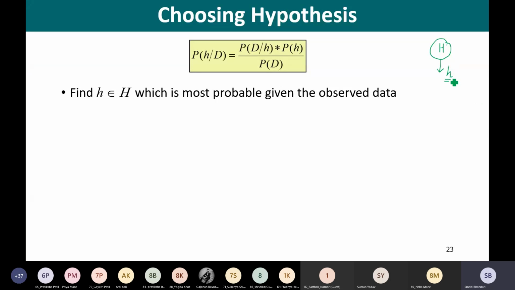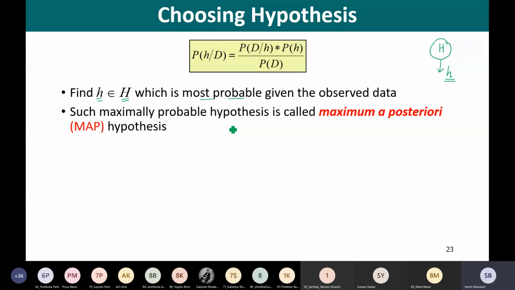The small h stands for the hypothesis that we are going to select, and the capital H stands for the hypothesis space that we have. So we are going to find the hypothesis h that belongs to the hypothesis space H, and the hypothesis that we pick will be the most probable given the observed data.